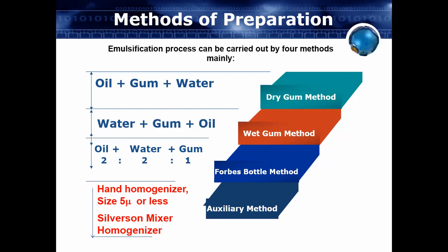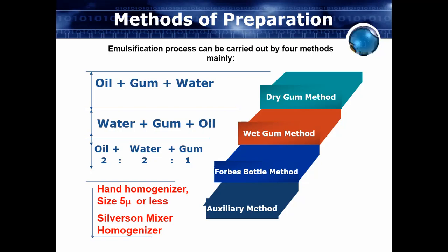Now, when you want to prepare the emulsion, we require the oil, the water and the emulsifying agent. Generally we prepare the emulsion in our laboratory by using a mortar and pestle. Everybody might have an idea about the mortar and pestle.